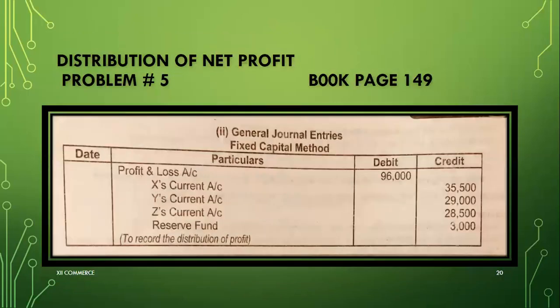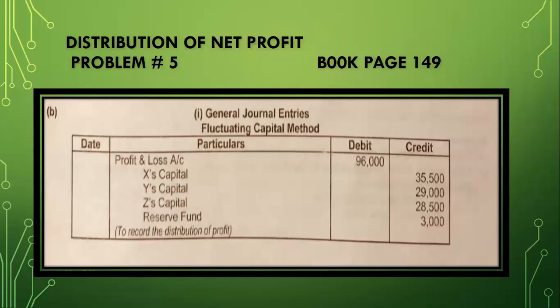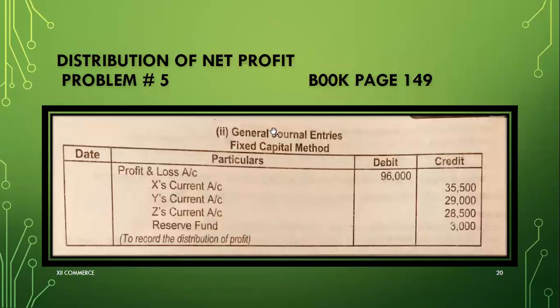This is from the fluctuating capital method from the net profit, and this is from the fixed capital method from the net profit. Both entries are for the net profit. So again, profit and loss account is debited, current accounts are credited, and reserve fund is also credited.